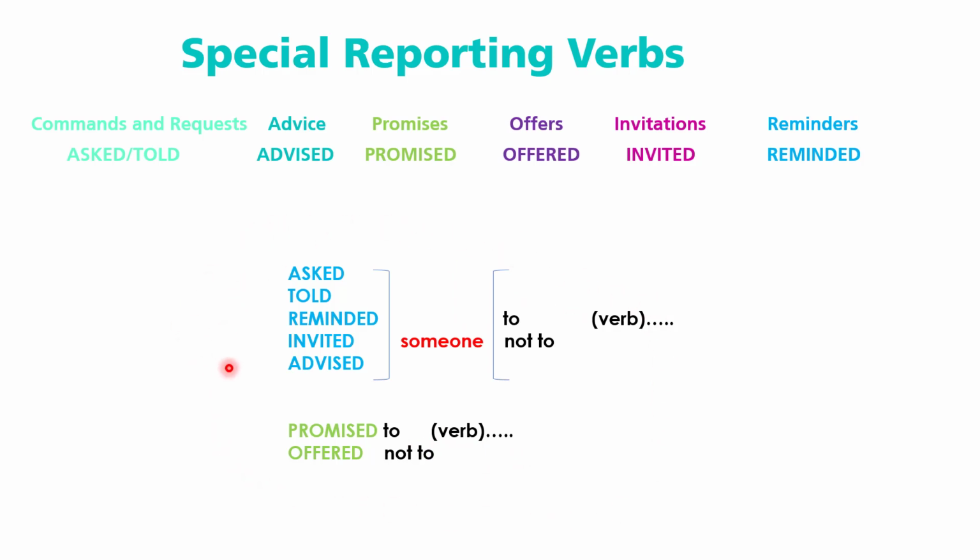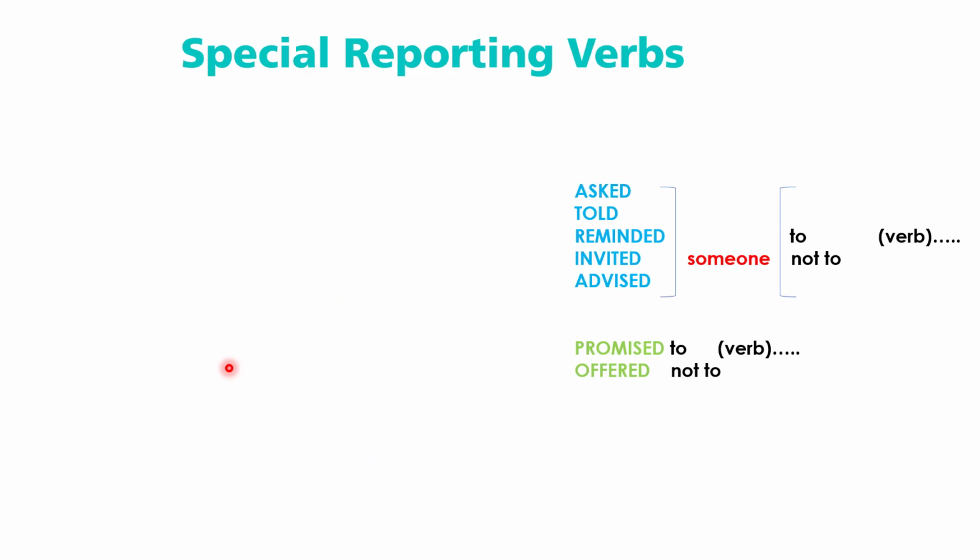We're going to check some examples so you can see how this is different. For example, imagine that I want to report this idea. Marta to Amy: don't forget to turn off your cell phone. In this case, guys, what do you think could be the best special verb that I can use to report?